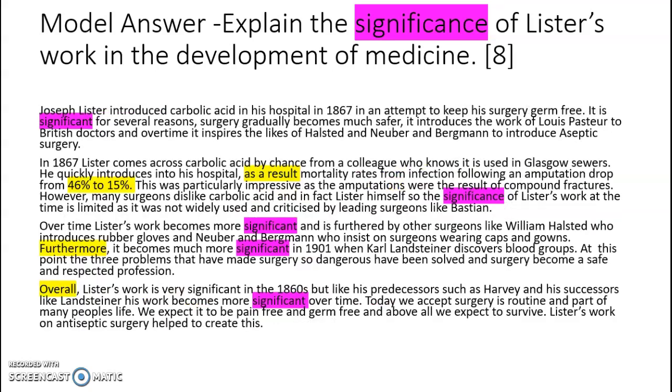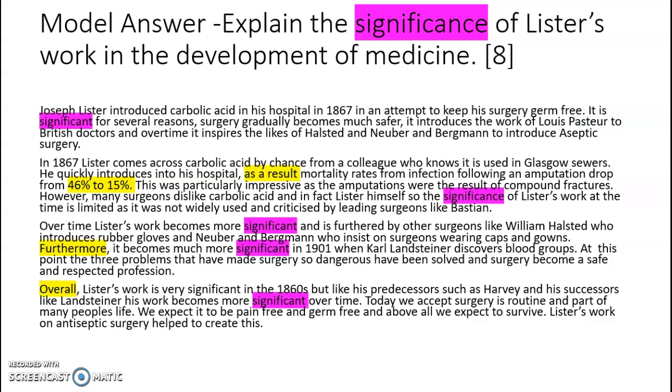Finally, have some kind of conclusion. We've got an introduction, we've got a middle, we've got to have a conclusion. Overall, Lister's work is very significant. Attribute some value to it in the 1860s, but like his predecessors, like people that came before him, it becomes more significant over time. Today, it's still important. We accept surgery as routine. It's going to save many people's lives. Most of us will have some kind of surgery. We expect it to be pain-free and germ-free. And this is because of Lister's work on antiseptic. Again, somewhere in my answer, I should mention Pasteur because I've mentioned it in my introduction.